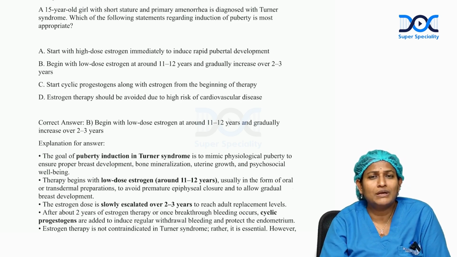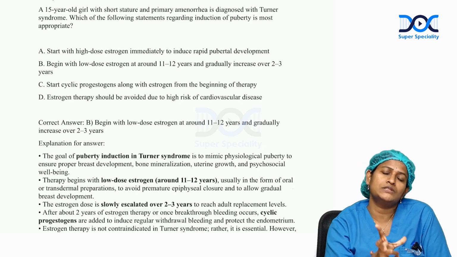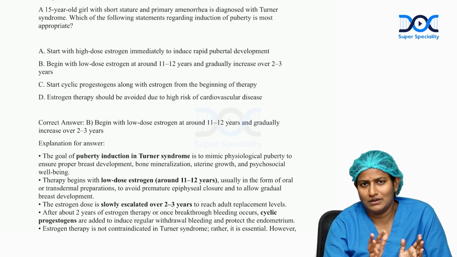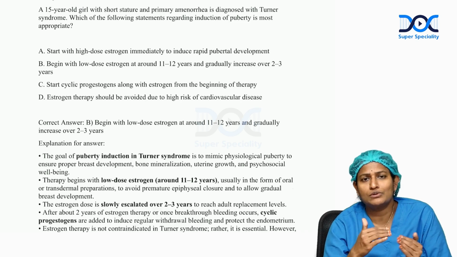So as the main defect is the lack of ovarian function, it has to be addressed with hormonal therapy. This hormonal therapy also has to be started at the appropriate time, wherein it mimics the normal hormonal stimulation of a normal girl. So keeping this in mind, the therapy should also go in the same way.